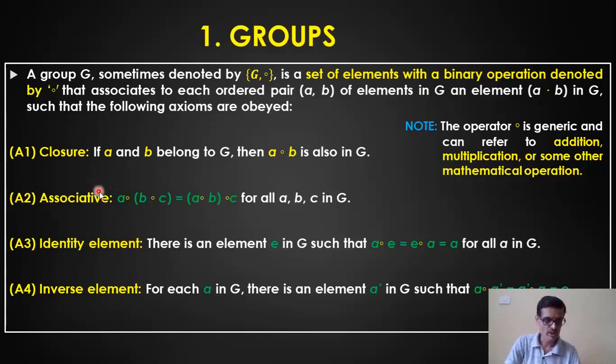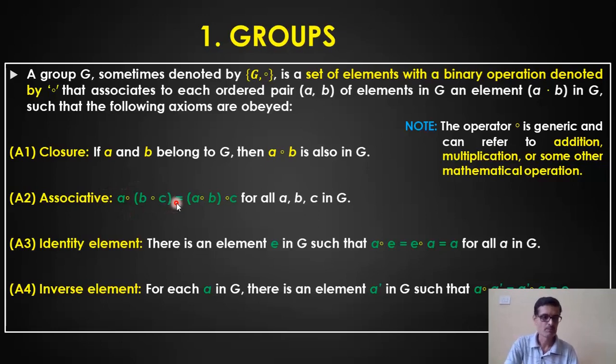The second one is associative, a very familiar and easy property to know, isn't it? So A dot (B dot C) should be equal to (A dot B) dot C for all elements A, B, C in group G. That means on the left-hand side you are performing the dot operation between B and C first, and on the right-hand side you are performing the dot operation on A and B first. That dot operation can be addition, multiplication or some other operation. However you perform it, if LHS is equal to RHS, then we say the second property is satisfied.